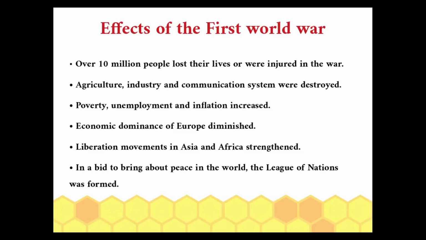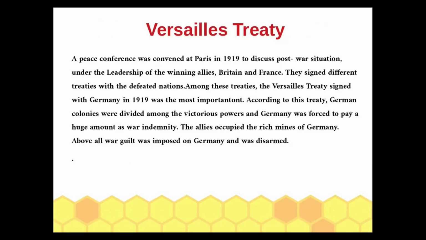Sixth one, in a bid to bring about peace in the world, the League of Nations was formed. What is the Versailles Treaty? A peace conference was convened at Paris in 1919 to discuss the post-war situation under the leadership of the winning allies Britain and France. They signed different treaties with the defeated nations.